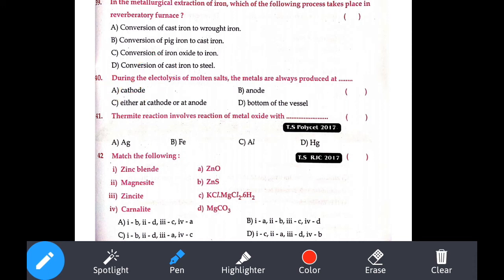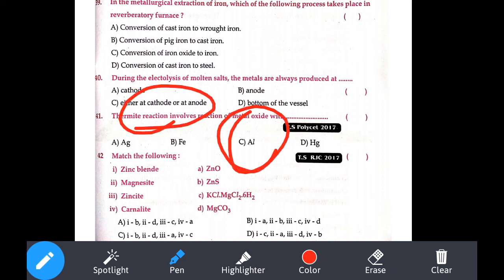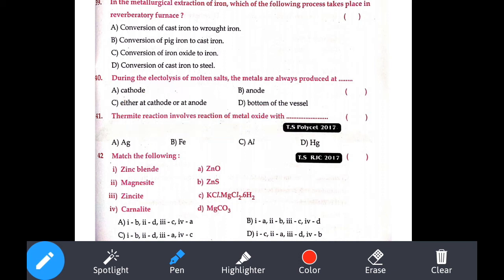Thermite reaction involves a reaction of metal oxide with what? Thermite process. In the thermite process, Fe2O3 reacts with aluminum, so aluminum is our answer. Zinc blende. Zinc blende is ZnS. Magnesite, MgCO3. Zincite. Zincite is ZnO. Carbonate, remaining whatever is left, that is our carbonate.